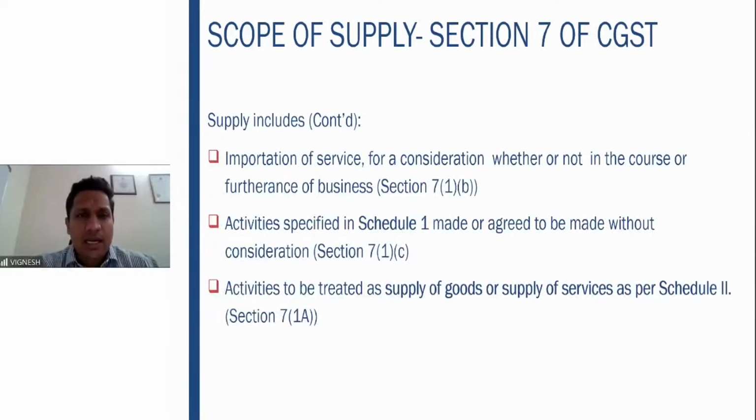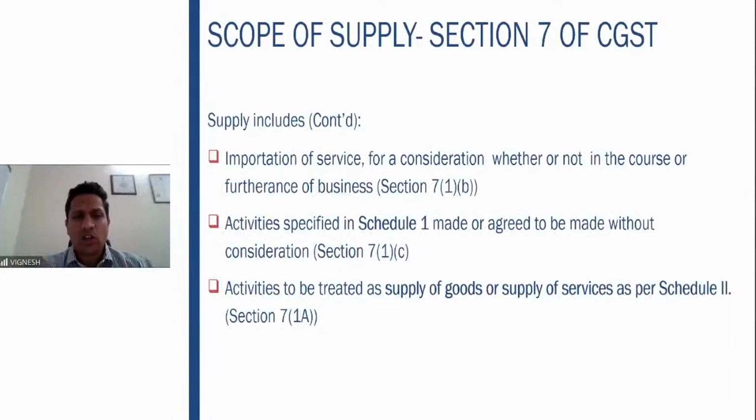The examples are restaurant services. If you go to the restaurant, you order the food, at the same time service component is there where the waiter serves the food on your table for your consumption. So therefore both goods and services are there. Similarly, catering, similarly works contract, construction contract, where material and labor both are involved. So there was always very big litigation in the previous law before GST, whether it is a supply of goods or whether it is a supply of service.